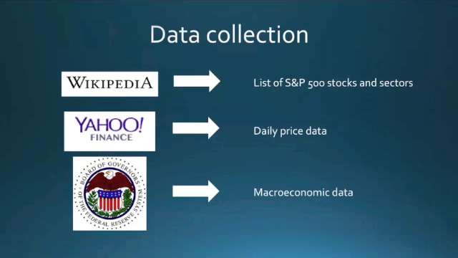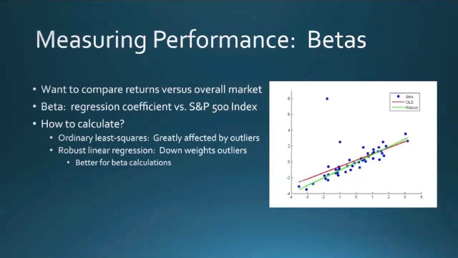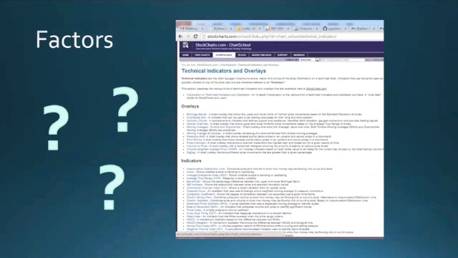to get macroeconomic data. To measure performance of different strategies, you need a baseline. The returns of the S&P 500 can be used for this purpose. To compare a stock's returns versus the S&P, a regression coefficient needs to be calculated, which is referred to as the beta. We calculated betas using a robust linear regression technique that is resistant to outliers.